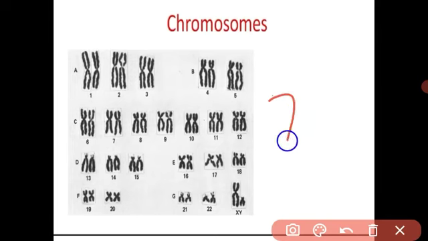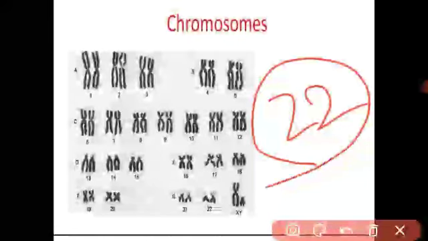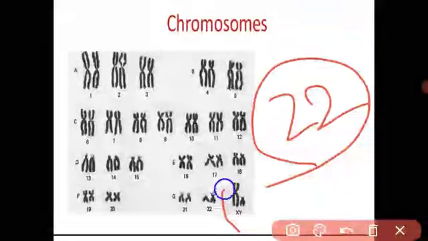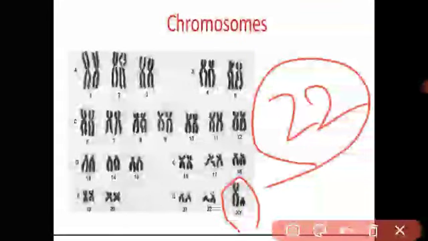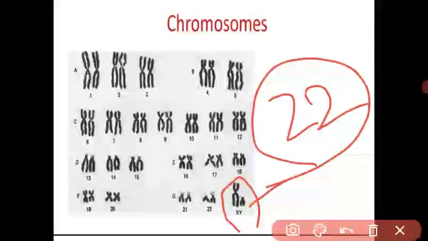Autosomes means the 22 pairs of chromosomes, responsible for body features. The last 23rd pair is called the sex chromosomes, responsible for whether a baby boy or baby girl is reproduced.